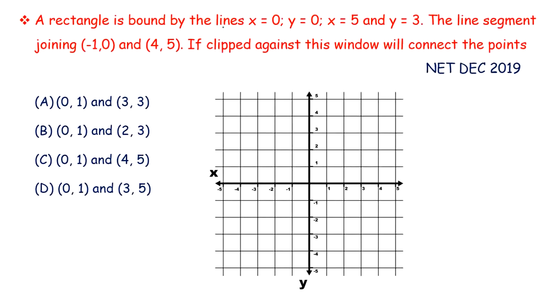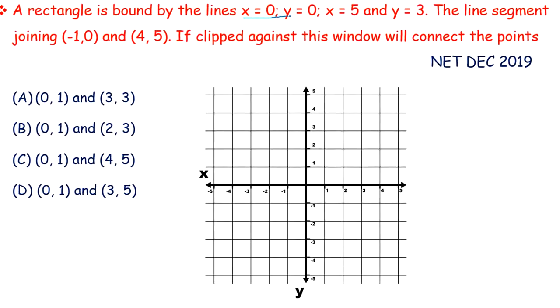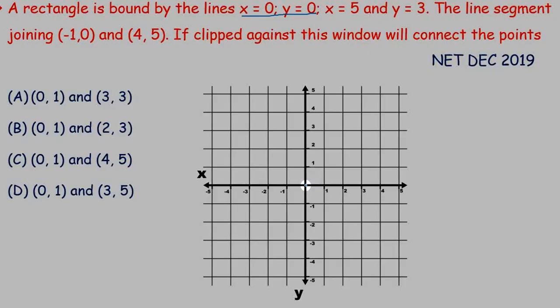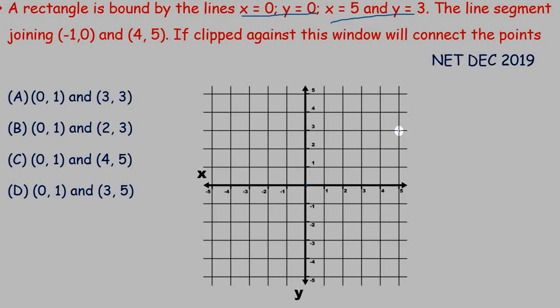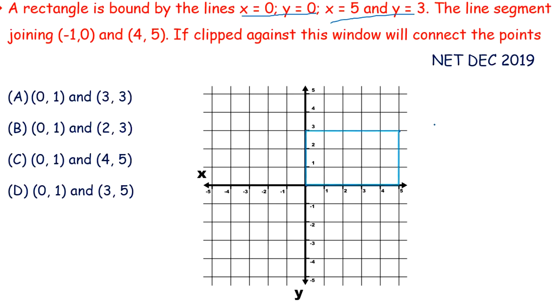Now to create a rectangle, we are given that x equals to 0, y equals to 0. So that will be our center point. And next is x equals to 5 and y equals to 3. So this will be this point, right? Now once we create a rectangle, it will look like this. To solve these types of question, it is best to create a graph with equal spacing and just put the points on this graph and we will get our desired answer.